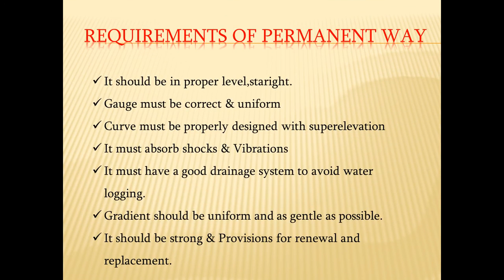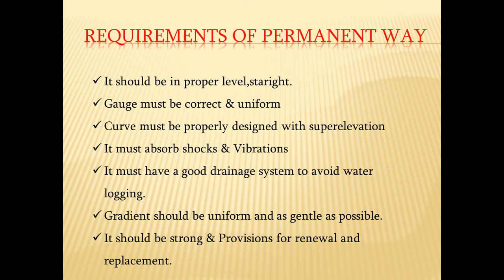Now what are the requirements of permanent way? First of all, the first requirement of permanent way: it should be in proper level, and as far as possible it should be straight. Permanent way means railway track or railway road. It should be in proper level and it should be straight.